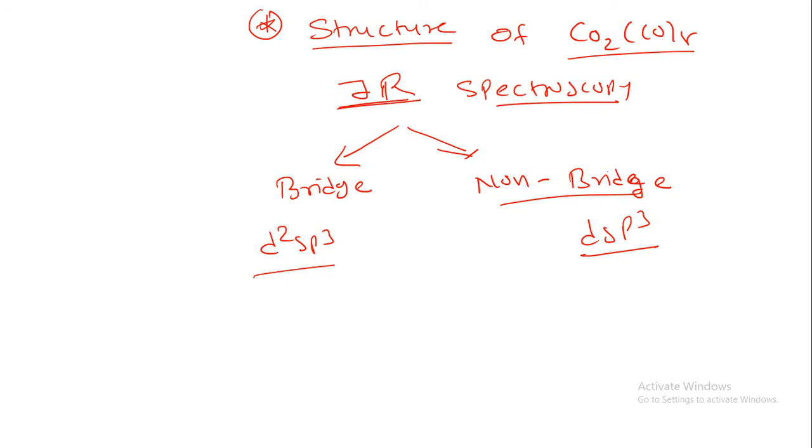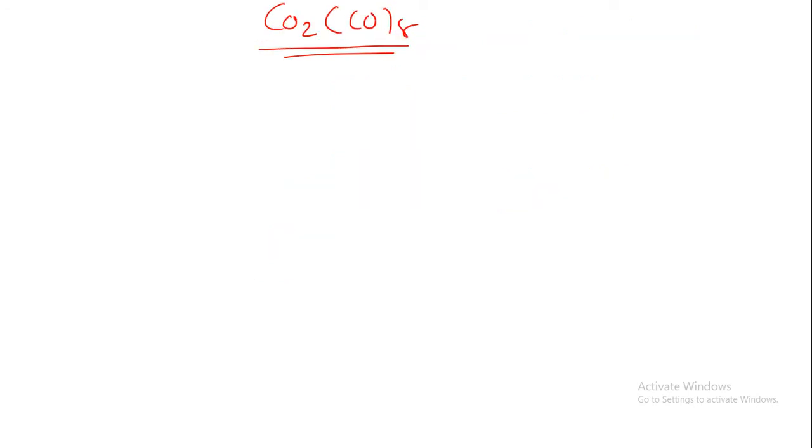First one, that is the bridge structure, and second one, that is the non-bridge structure. Now let us understand how we can draw the structure of bridge structure as well as the non-bridge structure. So now let us draw the structure of cobalt.